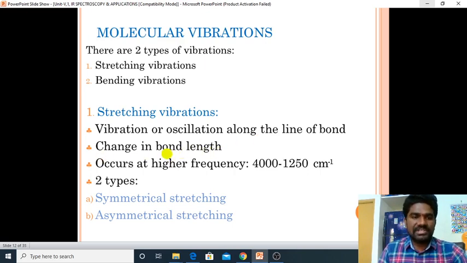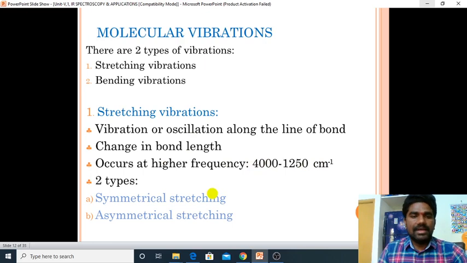Due to the stretching there is a change in the bond length, it may decrease or it may increase. It occurs at higher frequency. These stretching vibrations can occur at higher frequencies, that is high energetic radiation, 4000 to 1250 inverse centimeter.